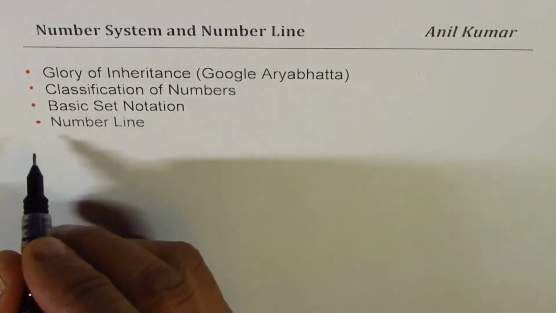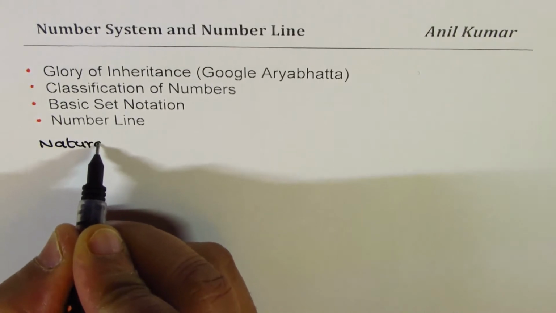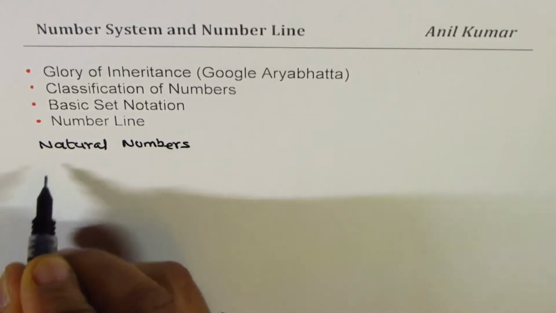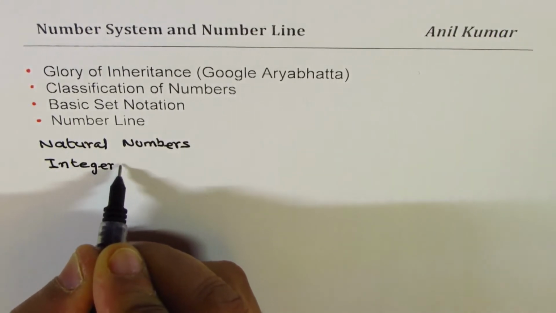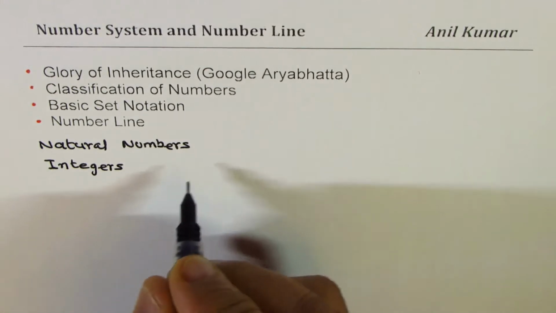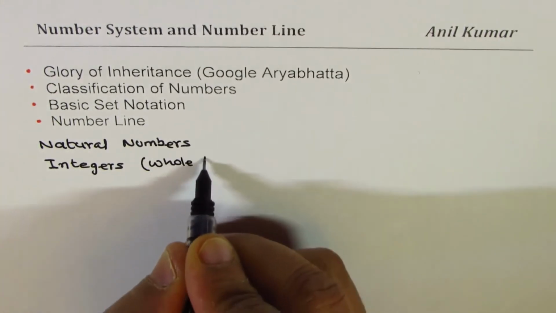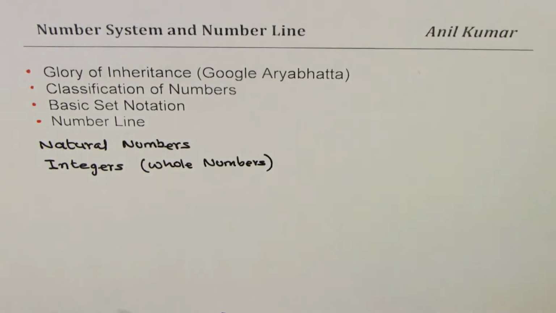Let me list them. We call one set natural numbers. Then we evolved into integers. While in between, we introduced whole numbers, but many times that is skipped.